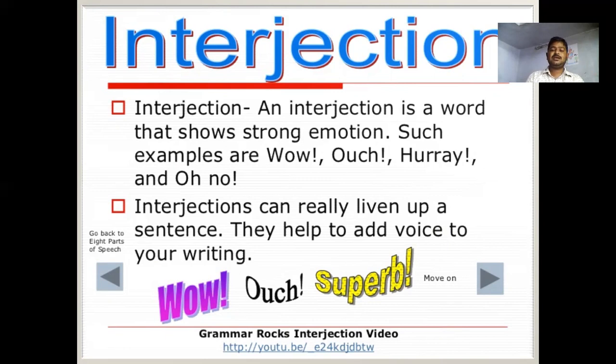Interjections can really liven up a sentence. They help to add voice to your writing. Wow, superb, like this. These are all interjections.